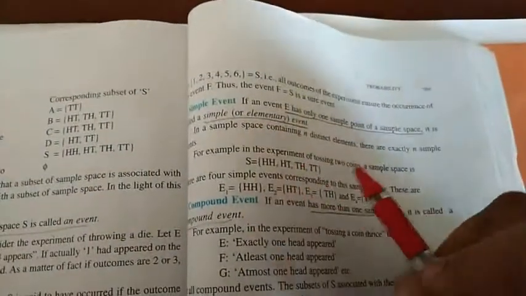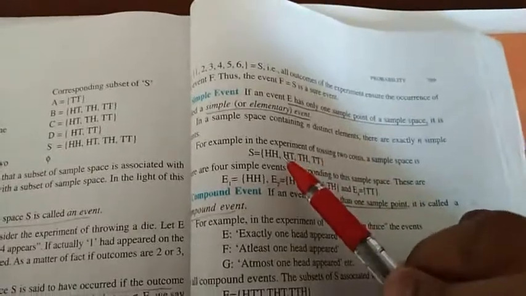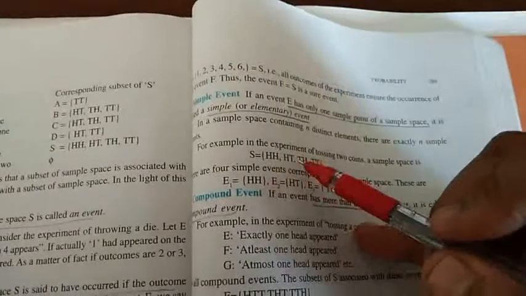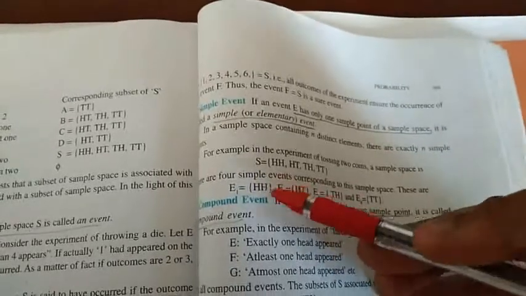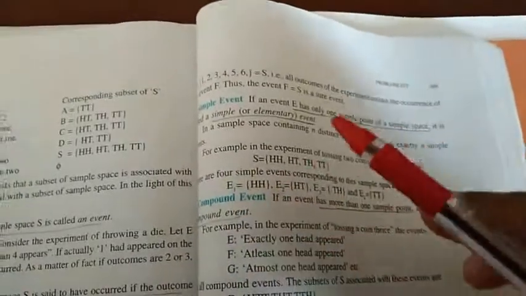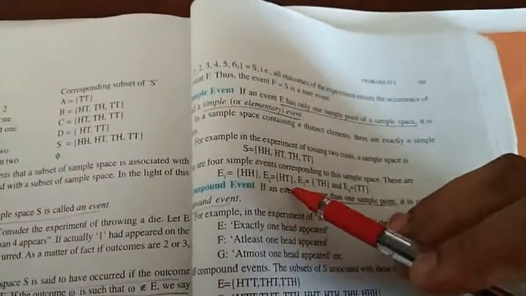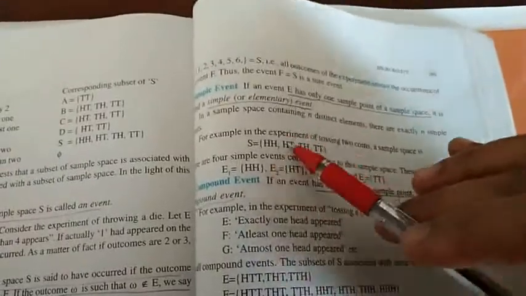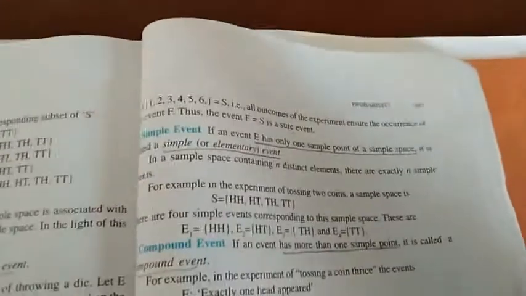Okay. For example, tossing two coins, the sample space we know is head head, head tail, tail head or tail tail. Then each one is a simple event. The event of getting exactly two heads, HH, is a simple event because this event has only one element. HT is a single element and therefore this is also a simple event. So each element of a sample space comprises simple events.